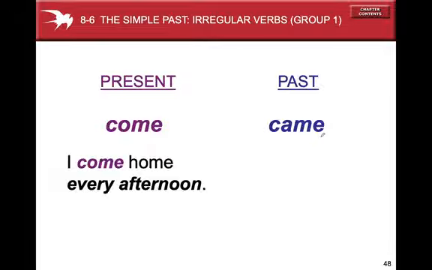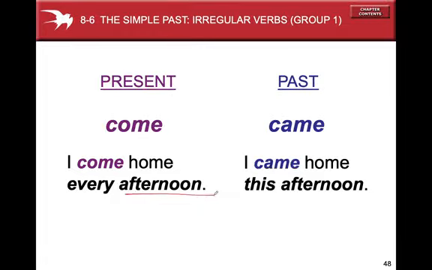in our mind. Then example, let's now construct a sentence using the word come in the simple present and came as the past. I come home every afternoon. Simple present or present time, we say you always use every afternoon. It's a frequent thing. Then for the past, we say I came home this afternoon.